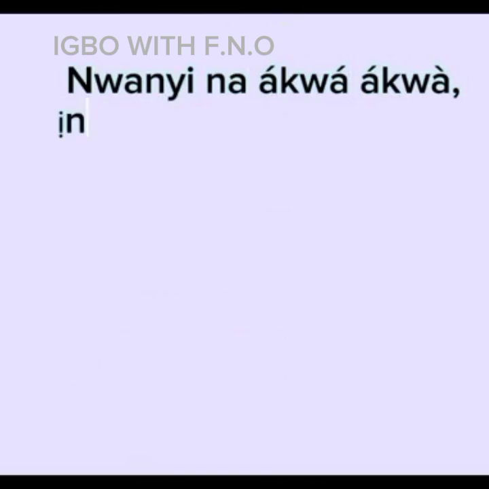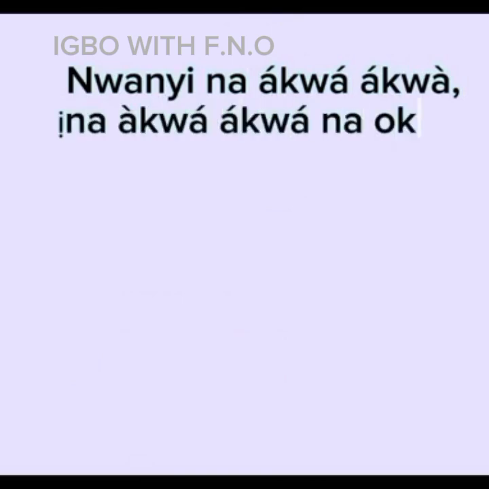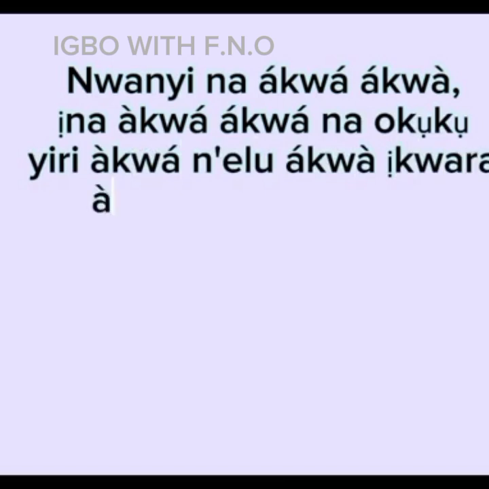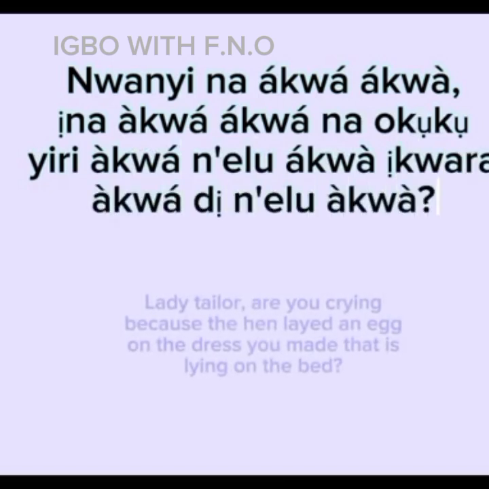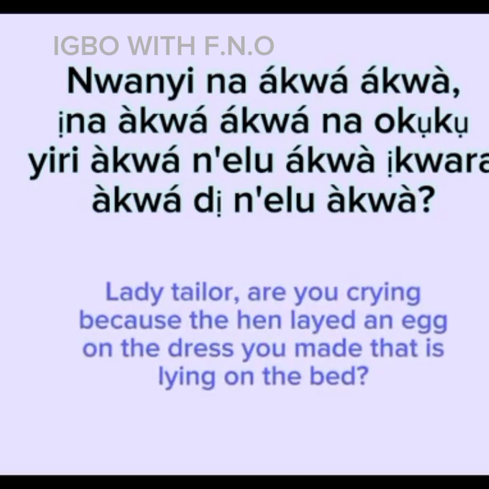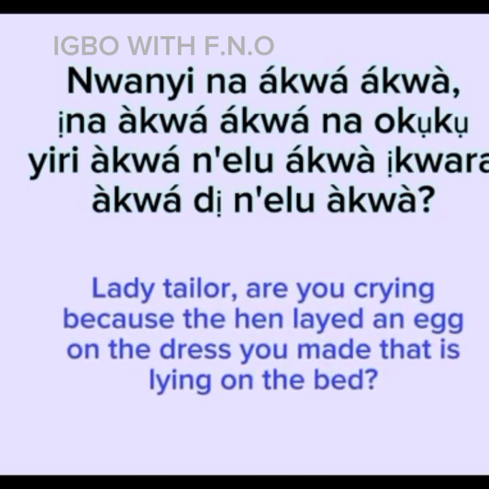Let's look at this Igbo tongue twister containing these words. Nwaanyị na-akwa akwa. Ị na-akwa akwa na ọkụkọ yiri akwa n'elu akwa ịkwara akwa dị n'elu akwa.